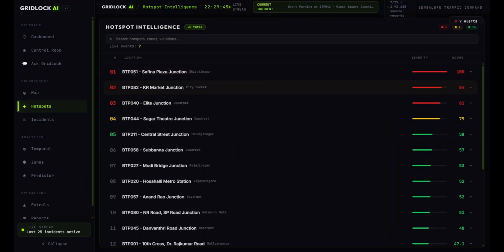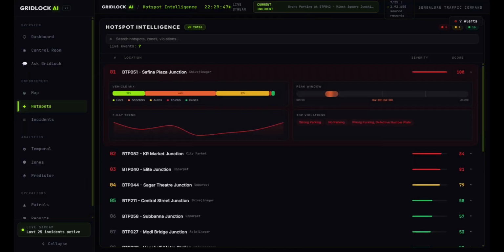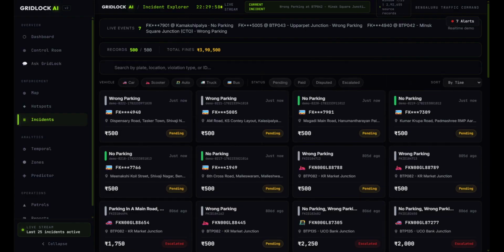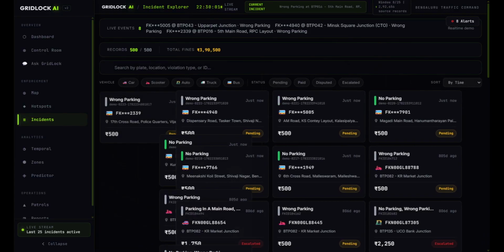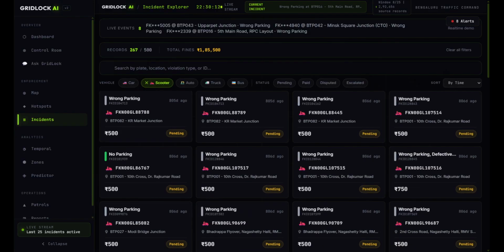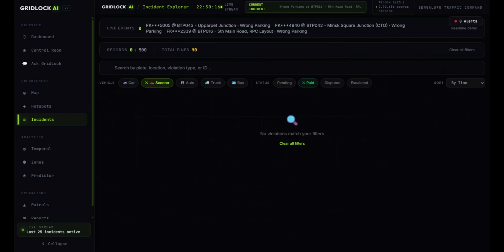Then we can look into hotspots. As you can see, these are the hotspots where most of the crimes are occurring. And then we get the vehicle mix information, the 7-day trend, top violations, and the peak window when the incidents happen. Then we have an incident page where the incidents get updated in real time as and when it occurs. So here all the new incidents come up at top, and then we can just glance through it. We can filter pending, paid, so we can just play with that.